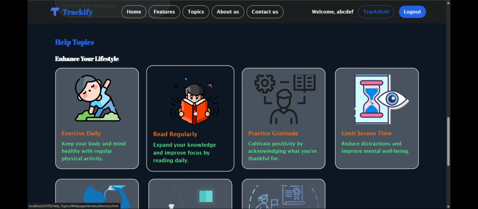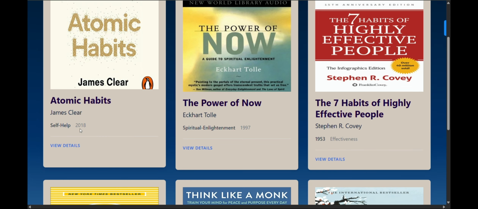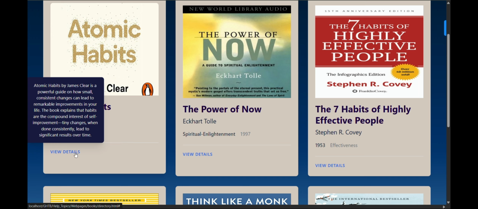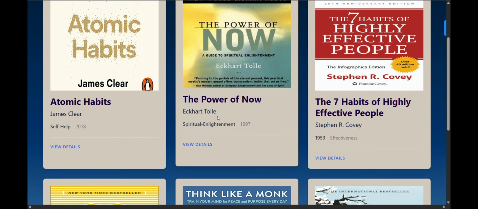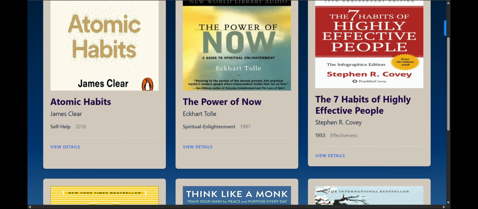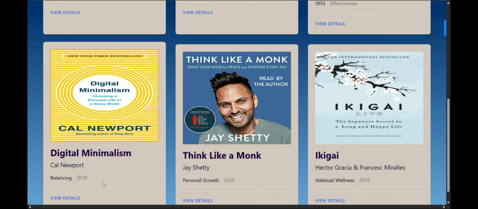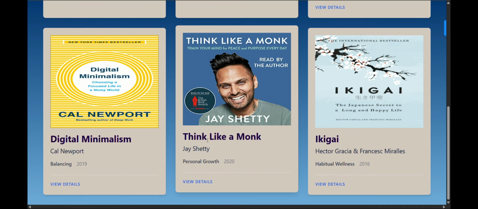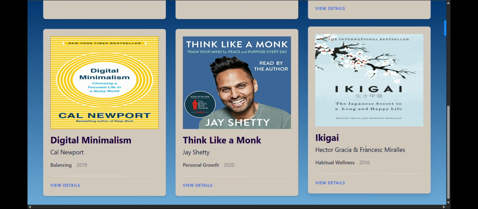exercise daily. Now the topic is read regularly, in which I have added some good habit books which will tell the user which habits are good and which are bad and how to implement them. So this is Atomic Habits by James Clear, The Power of Now by Eckhart Tolle, The Seven Habits of Highly Effective People by Stephen R. Covey, Digital Minimalism by Cal Newport, Think Like a Monk by Jay Shetty, Ikigai by Hector Garcia.